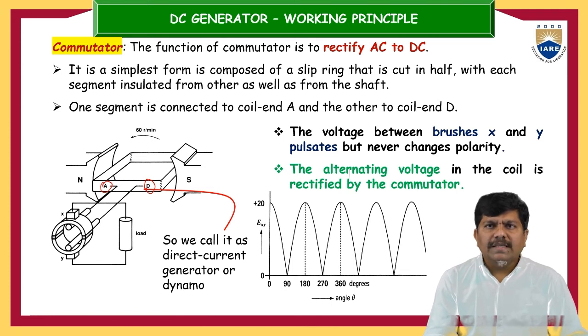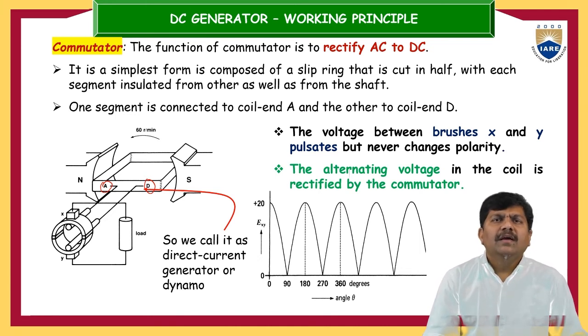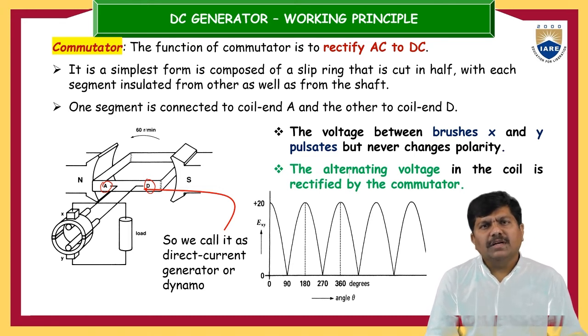So what is the generator here? We can call it a direct current generator or dynamo. Why? Because it may be rotated in the clockwise direction, I mean to say 30 degrees or 60 degrees or 90 degrees, whatever it may be. According to that we can see some voltage, but the voltage never goes to the negative direction. So always the direction of the voltage is in only one direction. That's the nature. Now this is a DC generator.